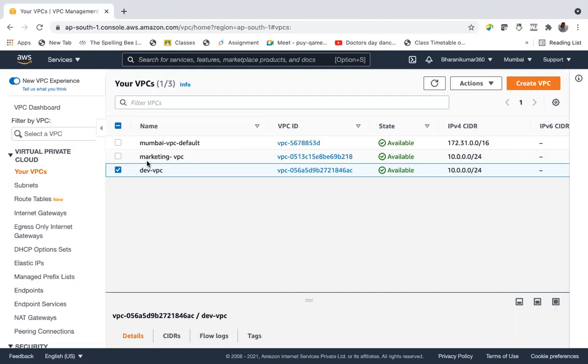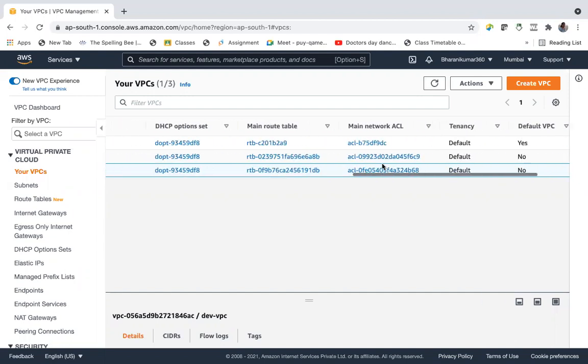And they need access to some services that are there in the development department. They need full access, and also vice versa. The development department also needs some access to the resources in the marketing VPC. And these two VPCs are isolated from each other.